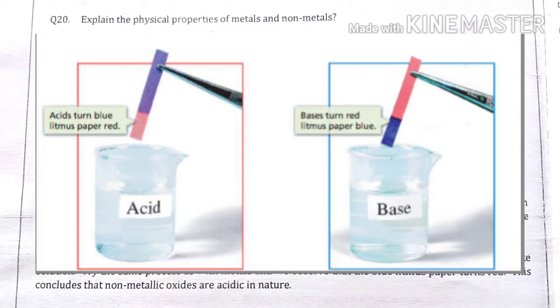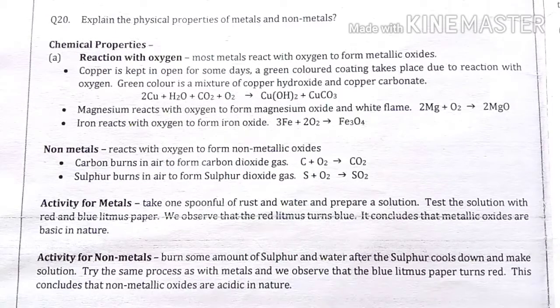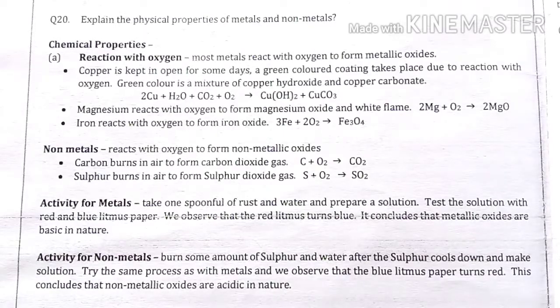The next is the activity for non-metals. Burn some amount of sulfur and mix it with water. As we made a solution of rust and water, for non-metals we have taken one non-metal, sulfur, and made a solution with water. To make this solution we boil water and pour sulfur in it, and after cooling for some time make a solution, means add some more water. Try the same process as with metals. We observe that blue litmus paper turns red.